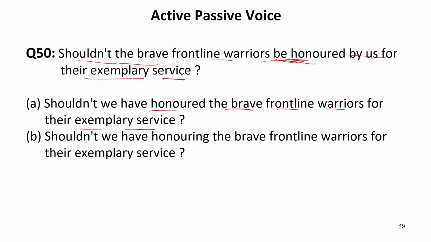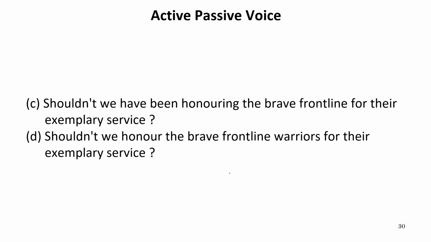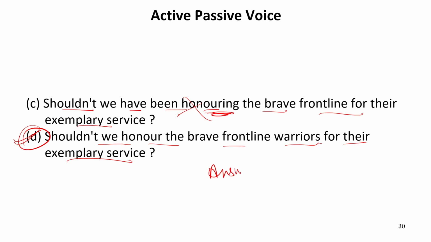Now let us see the next one. Shouldn't we have honored or honoring? Now "have" is a helping verb after which we can have only the third form. So this cannot be the answer. Shouldn't we have been honoring the brave frontline warriors for their exemplary service? No, because "ing" should not be there. Shouldn't we honor the brave frontline warriors for their exemplary service? Obviously, this will be the correct answer. So our answer is D.